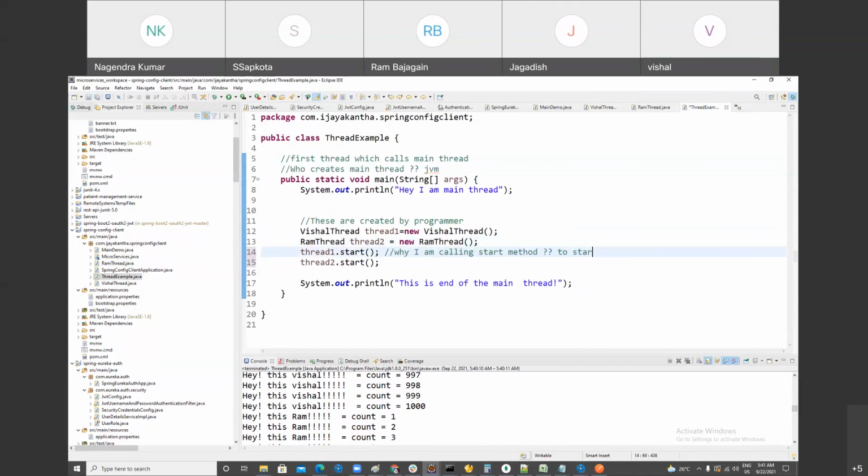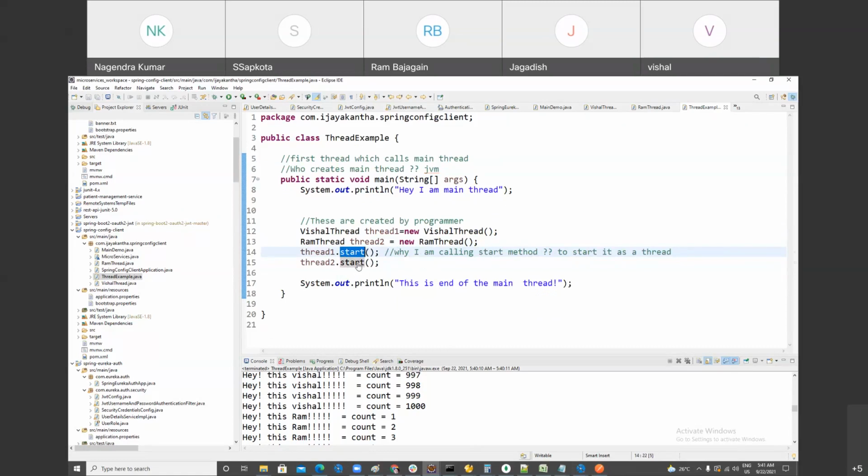To start it as a thread, meaning parallel. So we should not call the run method. If you call the run method directly, it will work sequentially, as a normal method, not as a thread.